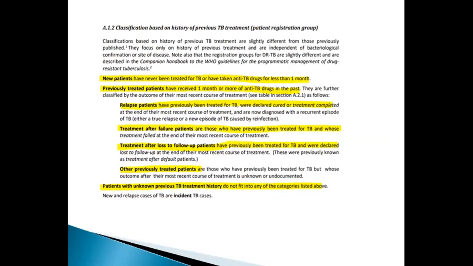Treatment after loss to follow-up patients have previously been treated for TB and were declared lost to follow-up at the end of their most recent course. Other previously treated patients are those previously treated for TB but whose outcome after the most recent course is unknown or undocumented. Patients with unknown previous TB history do not fit any of the categories listed above.